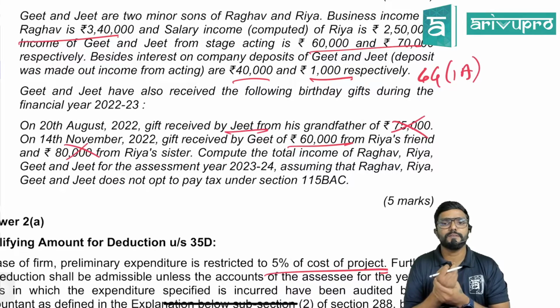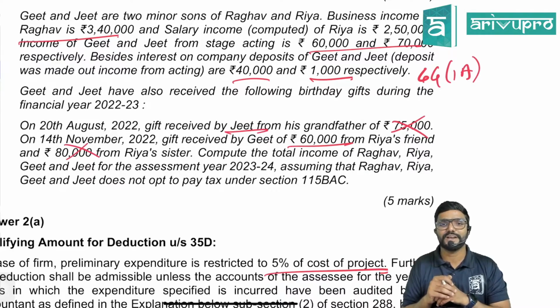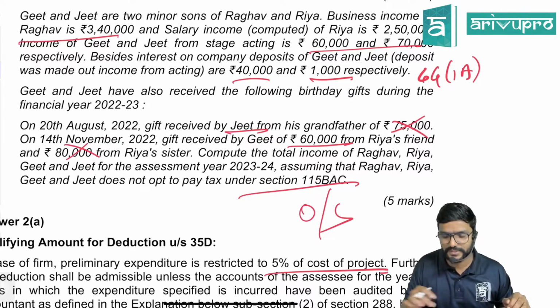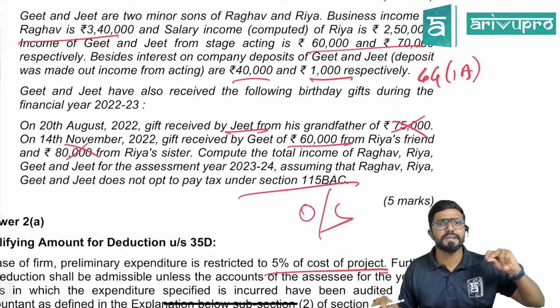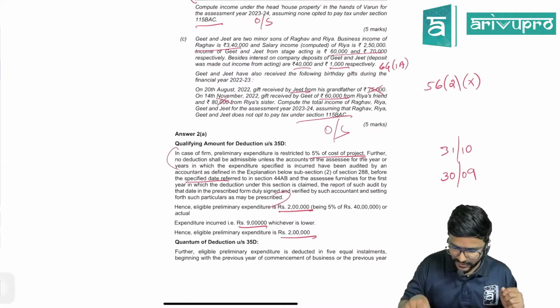Compute the total income of Raghav, Riya, Geet and Jeet for the assessment year 23-24, assuming that Raghav, Riya, Geet and Jeet do not opt to pay tax under section 115BAC. Means they are following which scheme? The optional scheme. They are opting out of 115BAC and they are following the optional scheme. Clear? Yes. Chalo.